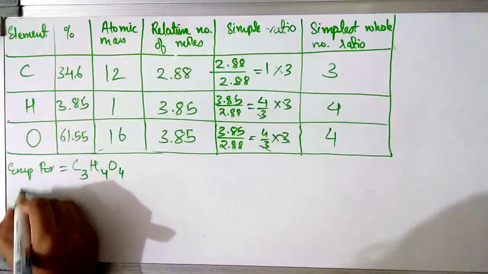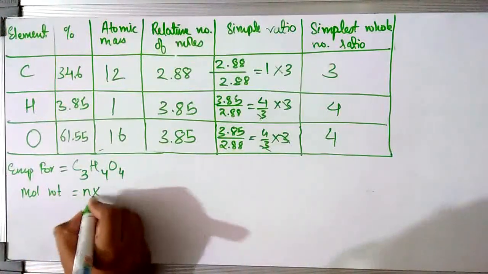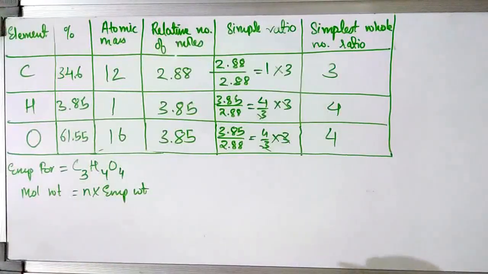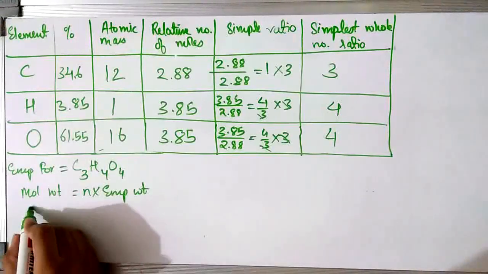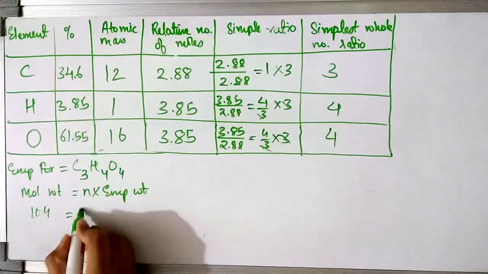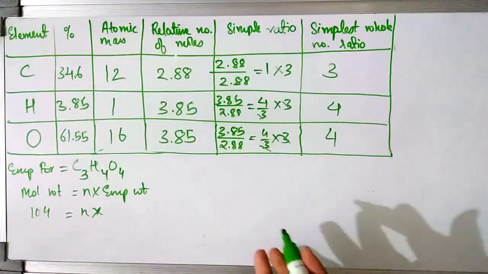Now we know that we had one more formula: molecular weight is equal to n into empirical weight. We had this formula also in the starting. In the question they had given you that your molecular weight was 104. If you rewind the video and check the question, molecular mass and molecular weight mean the same thing. So the molecular weight was 104, and n into empirical weight. This is our empirical formula. We are going to calculate the empirical weight.